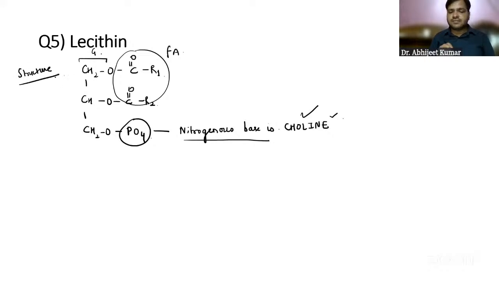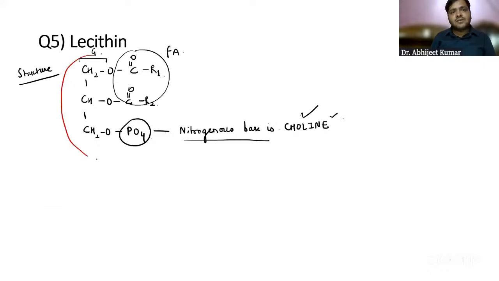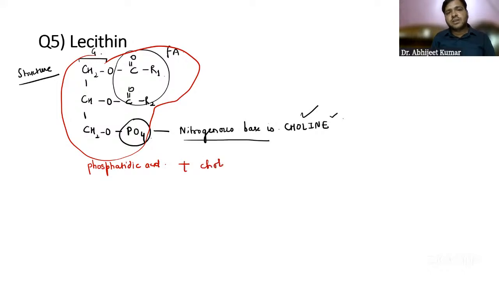Now, if I look at this structure without the nitrogenous base, it is phosphatidic acid. And if I add choline to that, I can say it is phosphatidyl choline. That is nothing but lecithin.